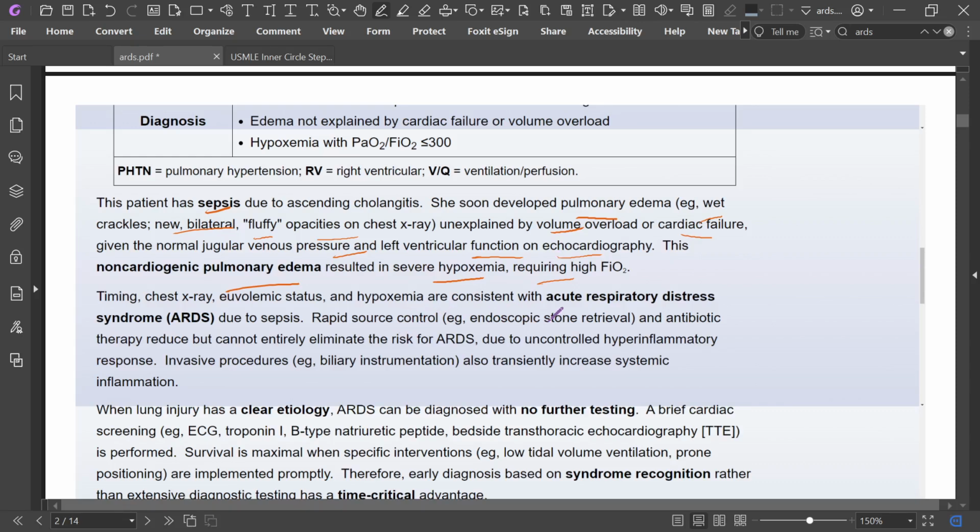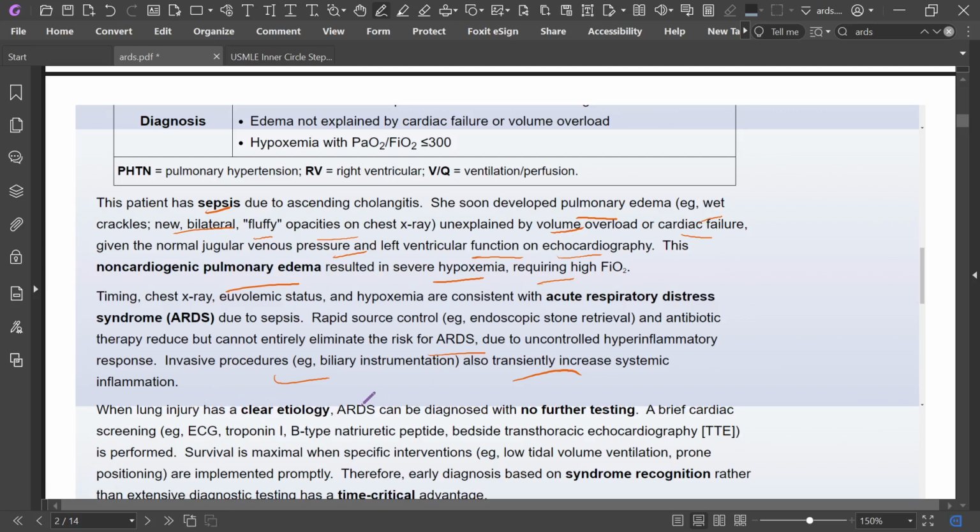A rapid source control like endoscopic stone retrieval and antibiotic therapy cannot entirely eliminate the risk of ARDS due to uncontrolled hyperinflammatory response. Invasive procedures like biliary instrumentation also transiently increase systemic inflammation.